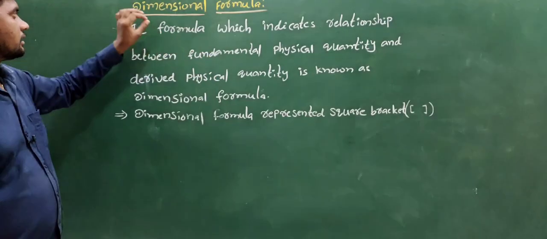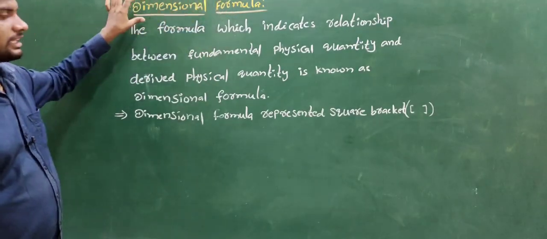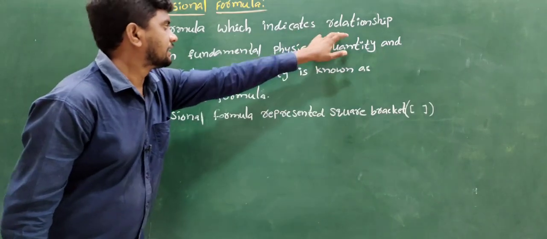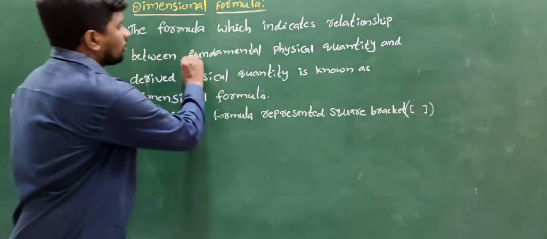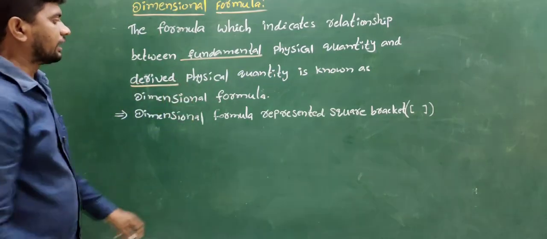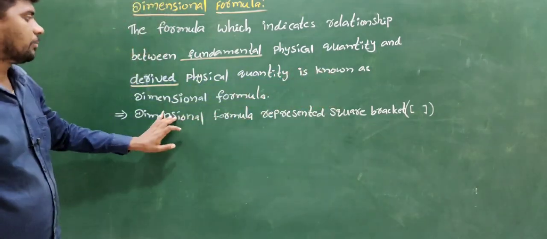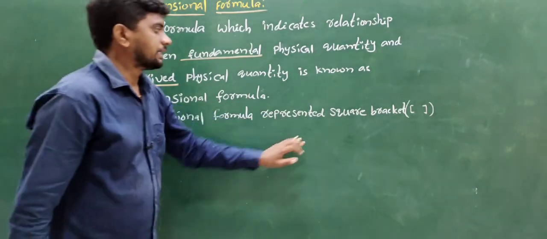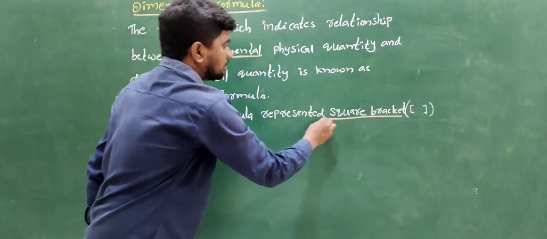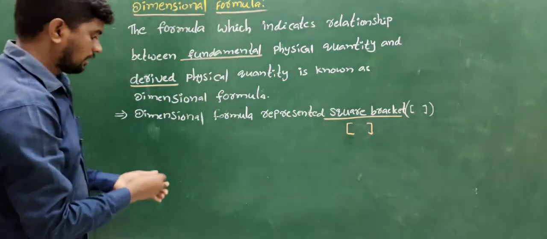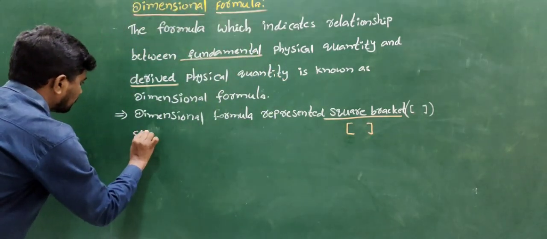Repeat once again. Define the dimensional formula. The formula which indicates the relationship between fundamental physical quantities and derived physical quantities is known as the dimensional formula. The dimensional formula is represented by a square bracket. For example, first one.